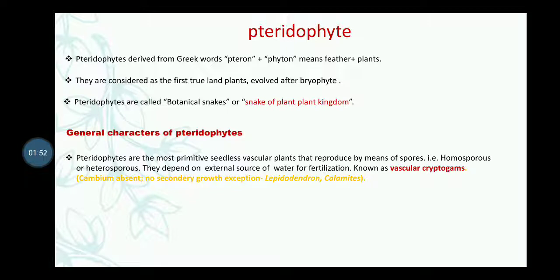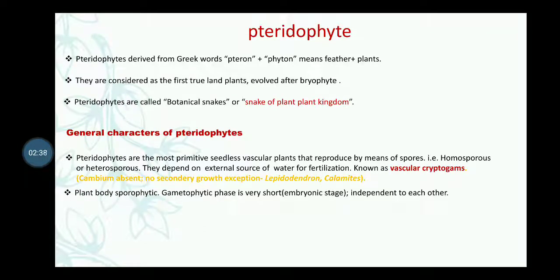as well as functionally different. They are actually known as vascular cryptogams because in this group we first find the vascular tissues, proper vascular tissues, and one more thing is that they depend on an external source of water for their fertilization. Maximum pteridophytes lack secondary growth. There are some exceptions. In case of Lepidodendron and Calamites, we find the vascular growth.